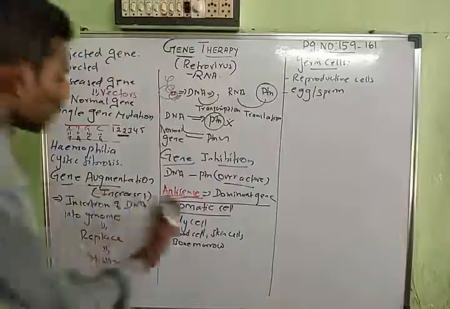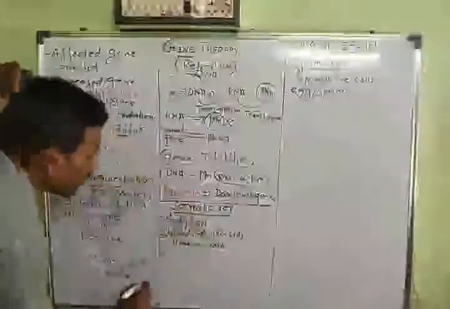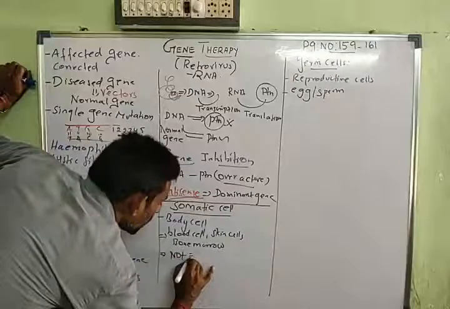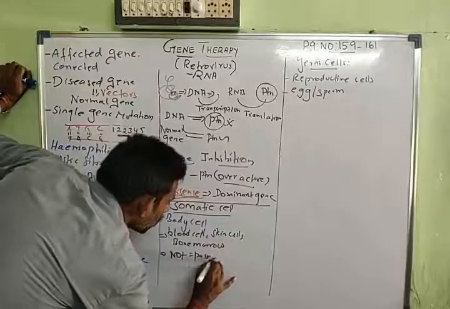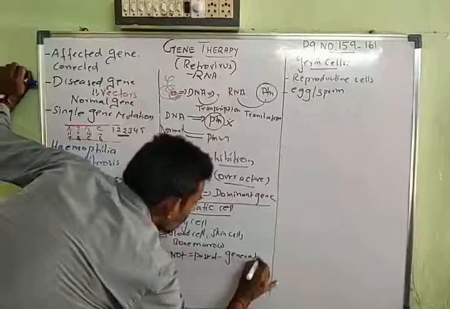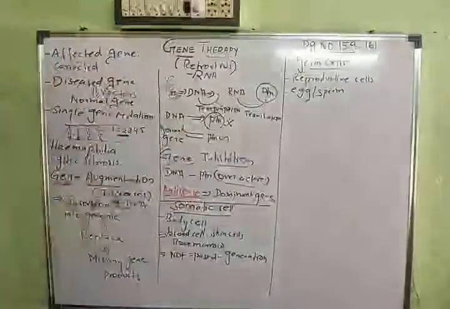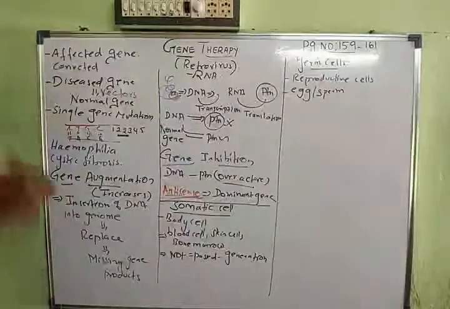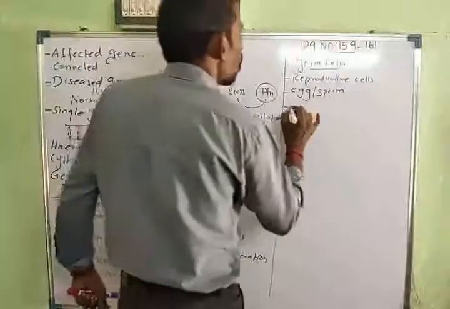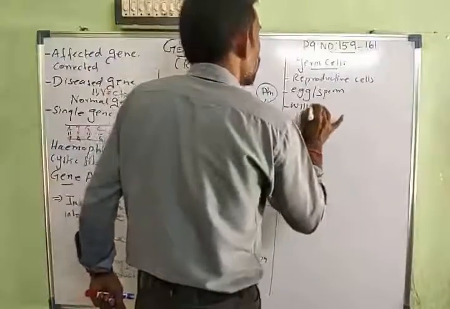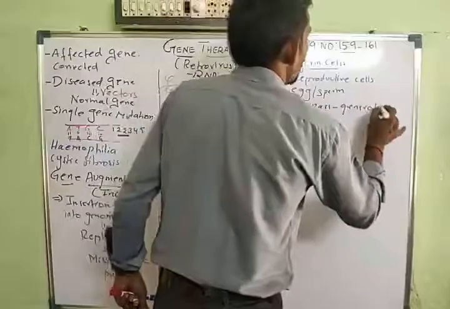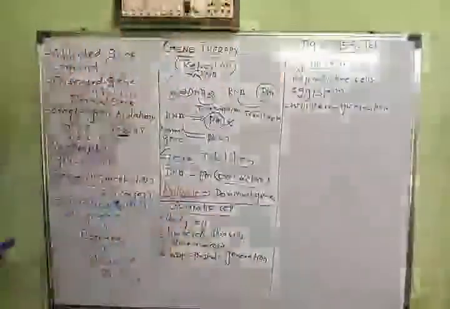The gene therapy that you have done in the somatic cells will not pass to another generation; it is not heritable. Whatever is corrected is only for that particular generation alone. But whatever you do in the egg and sperm will pass to another generation. So that is germline gene therapy.